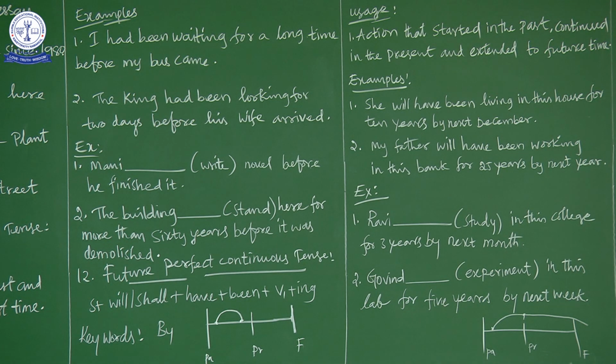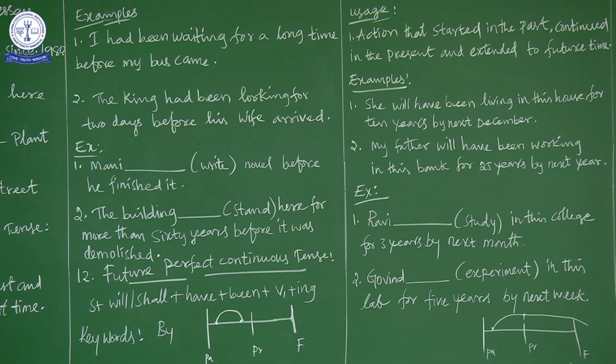Next, past perfect continuous tense: subject plus had plus been plus verb plus ing. And what is the future perfect continuous tense? Subject plus will or shall plus have plus been plus the present form of the verb, that is verb plus ing. So these are the sentence structures. You have to learn the sentence structure by heart so that it will be very easy for you to understand.